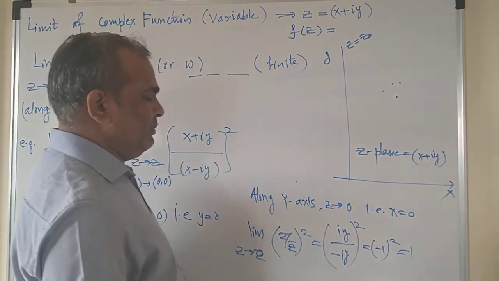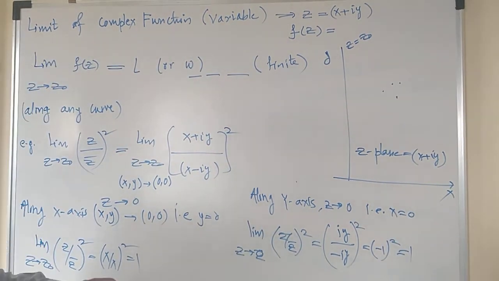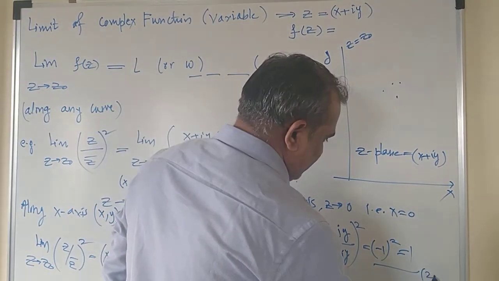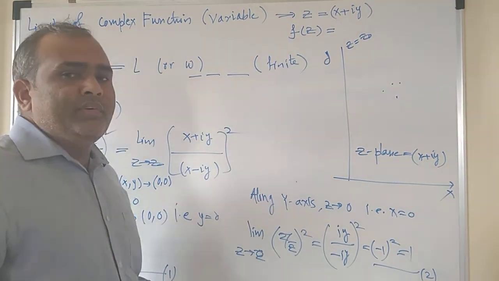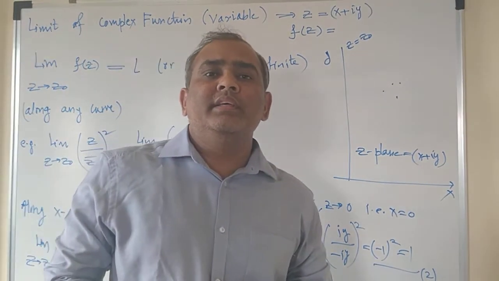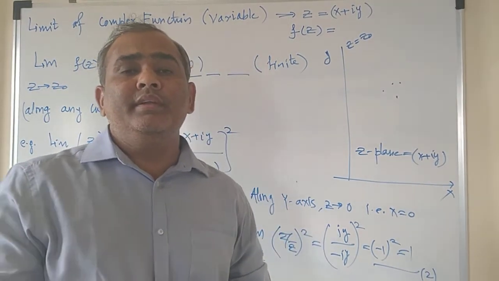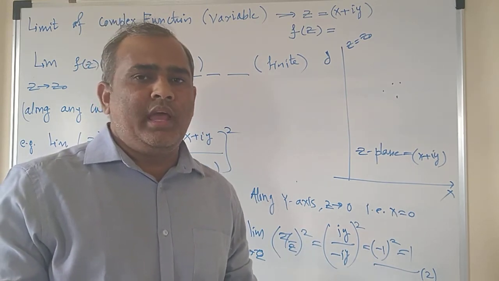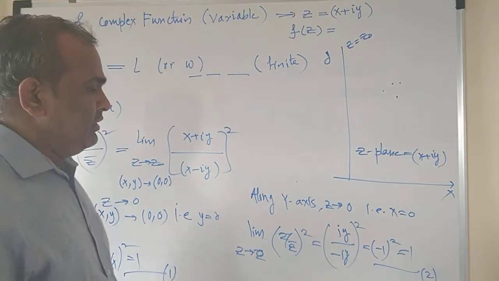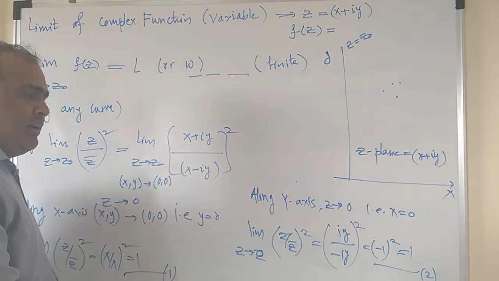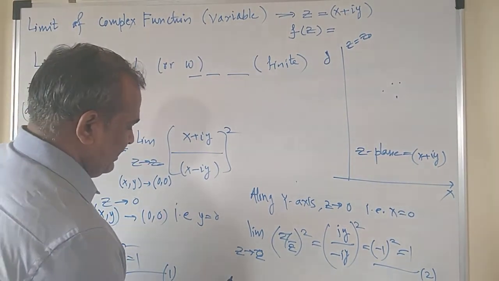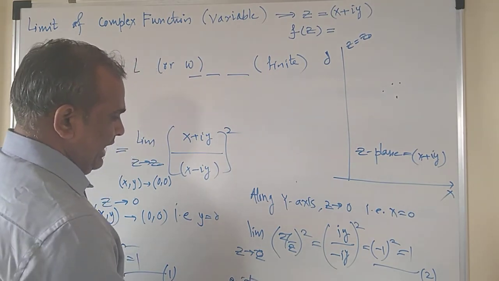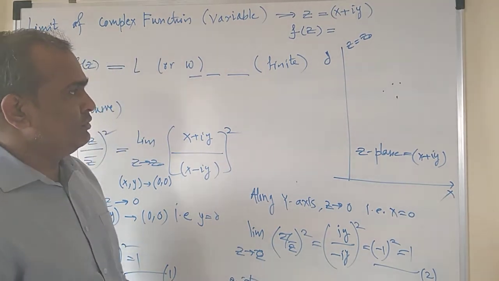Minus 1 squared will be equal to 1, and if you now compare equation number 1 and equation number 2, these are the equations for the limit along two different curves, and the limit being the same and equal on the two different curves, we can say the limit of the given example exists, and this is equal to 1.